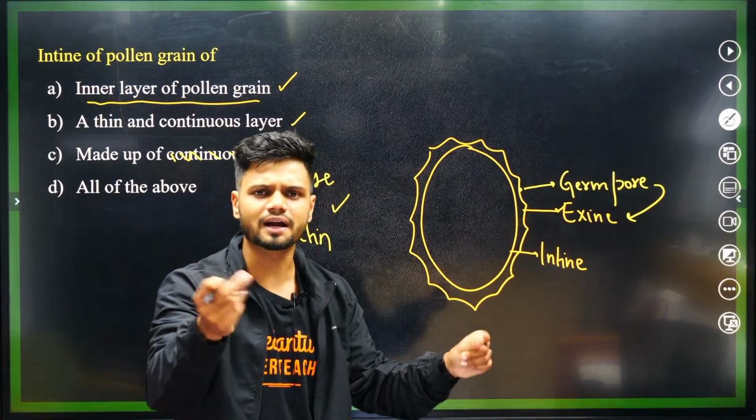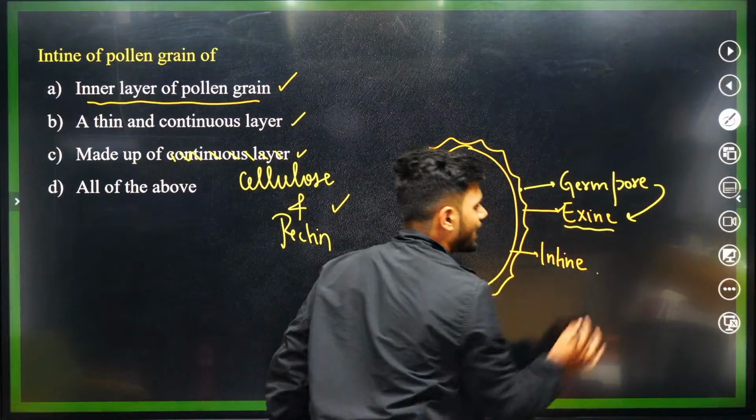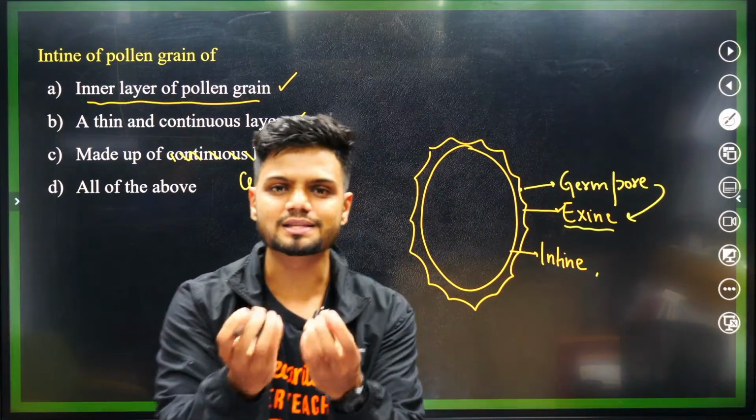Quickly in the chat. What is exine made up of? Exine is made up of a chemical substance.